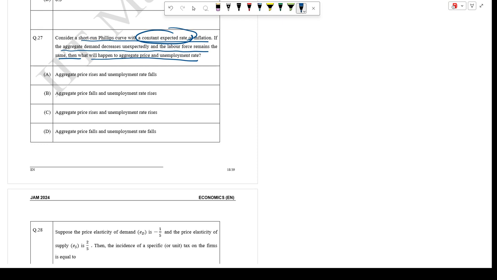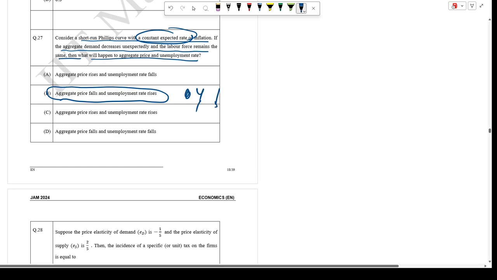The unexpected decrease in aggregate demand lowers output, the aggregate price falls, and the unemployment rate rises. Expectations about inflation remain constant, fewer workers are needed, and unemployment increases. Hence our option is D.